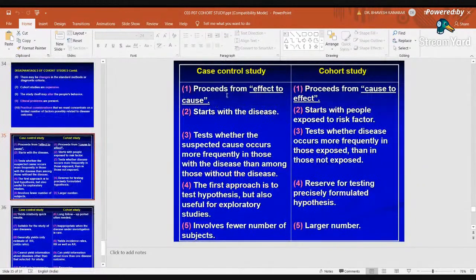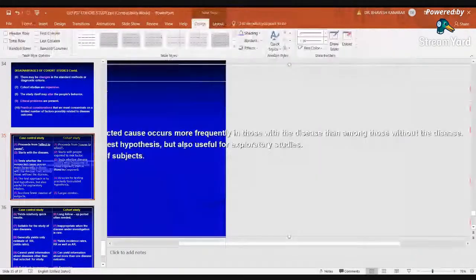So, difference between case control and cohort study: case control proceeds from the effect to cause, cohort proceeds from the cause to effect, right? So here case control starts with the disease, and we generally take back history. Here the cohort study starts with the exposure, and then we proceed forward. Case control study tests whether the suspected cause occurs more frequently among those who are diseased than those who are not. So here it says suspected cause.